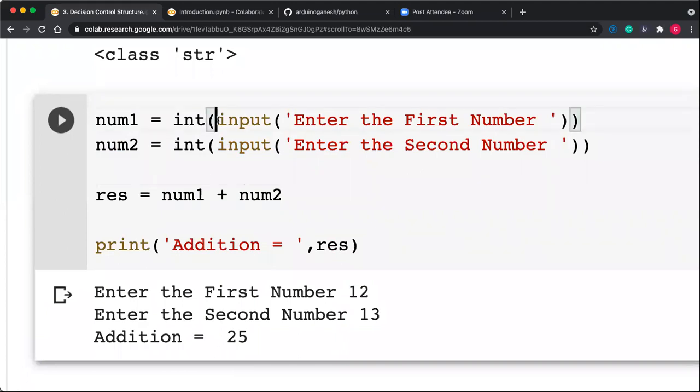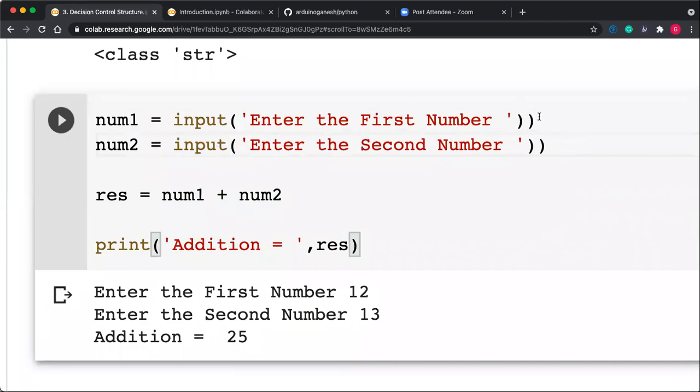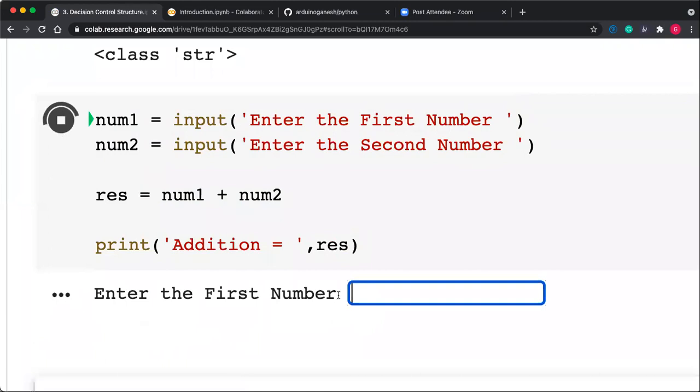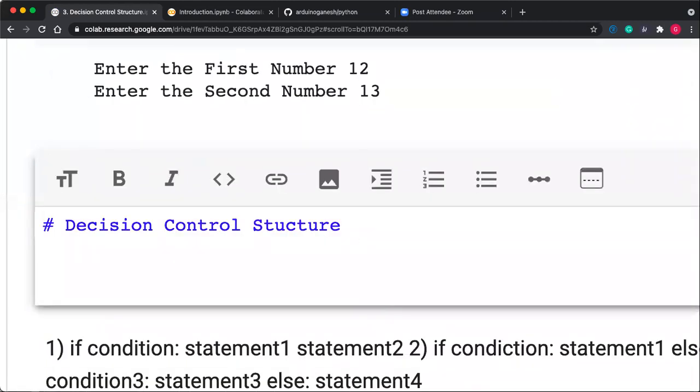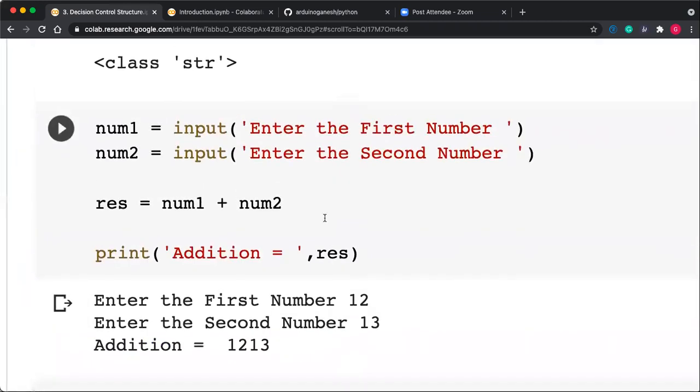But instead of that, suppose I remove this int, and I run the same program and input 12 and 13, so the output is 1213. Why 1213? Because 12 is a string.